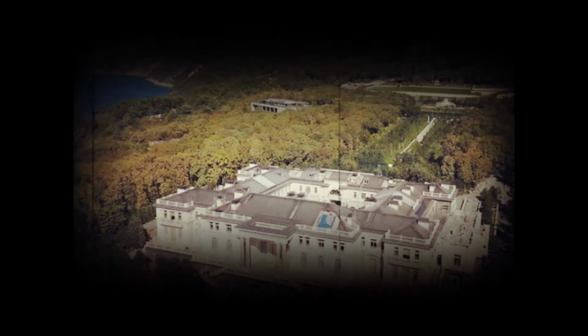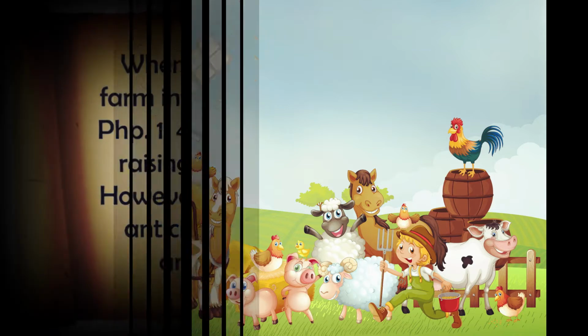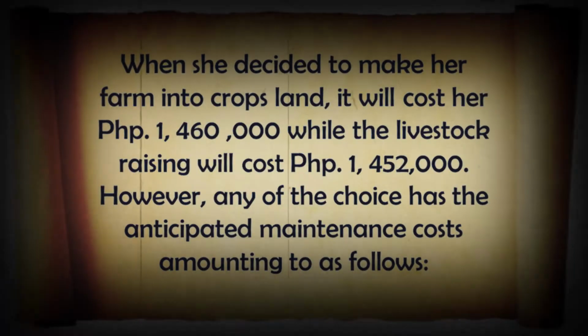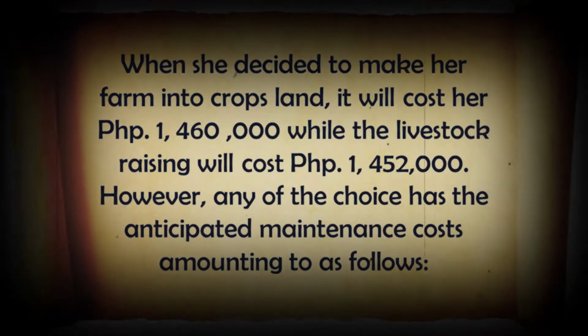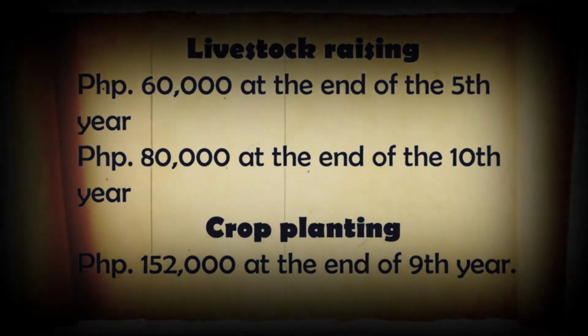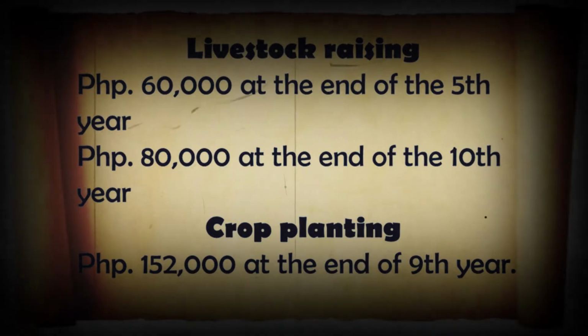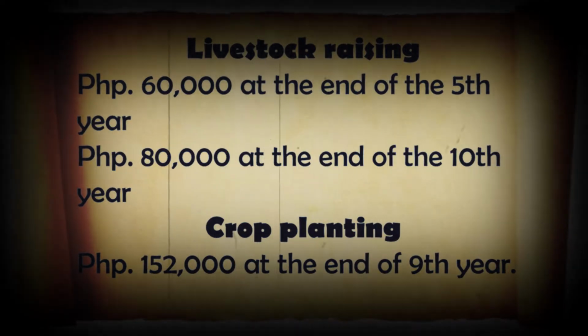The problem is, she is choosing between crop planting or livestock raising. When she decided to make her farm into crop land, it will cost her 1,460,000 pesos, while the livestock raising will cost 1,452,000 pesos. However, either choice has anticipated maintenance costs as follows. For the livestock raising, 60,000 pesos at the end of the 5th year and 80,000 pesos at the end of the 10th year. While for crop planting, 152,000 pesos at the end of the 9th year.